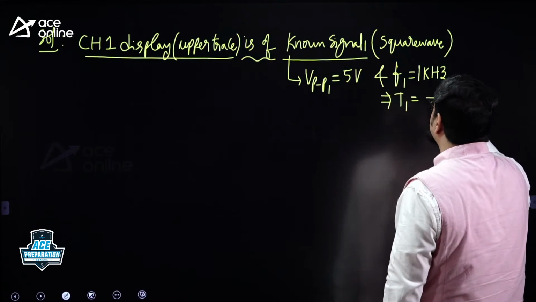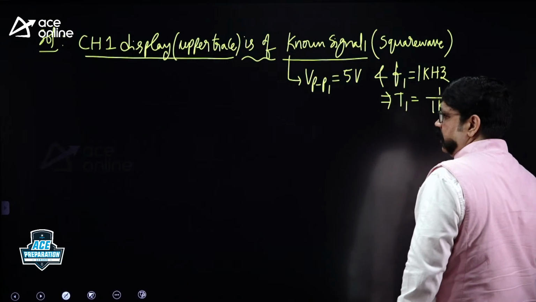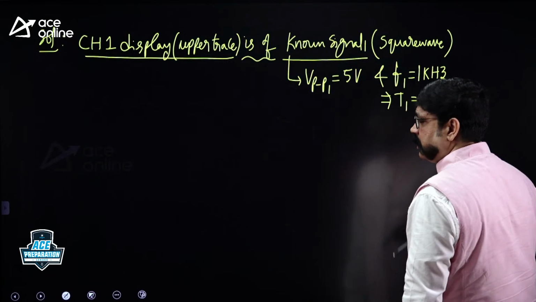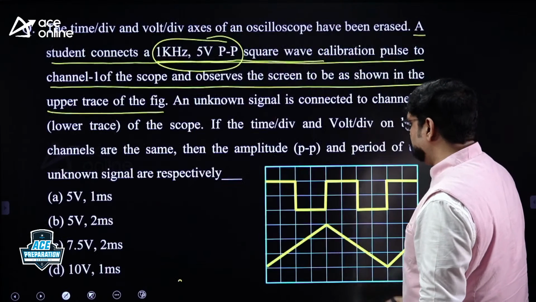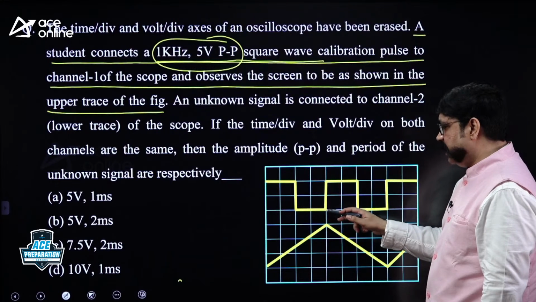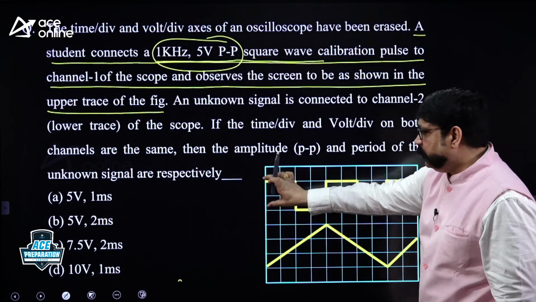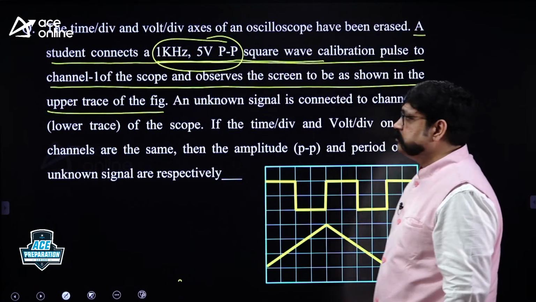When the frequency of signal 1 is 1 kilohertz, what is the time period of that signal? 1 by 1 kilohertz. Time period and frequency are inversely proportional. 1 by frequency is the time period, which is 1 millisecond. So this time period is 1 millisecond. The peak to peak voltage is 5 volts.